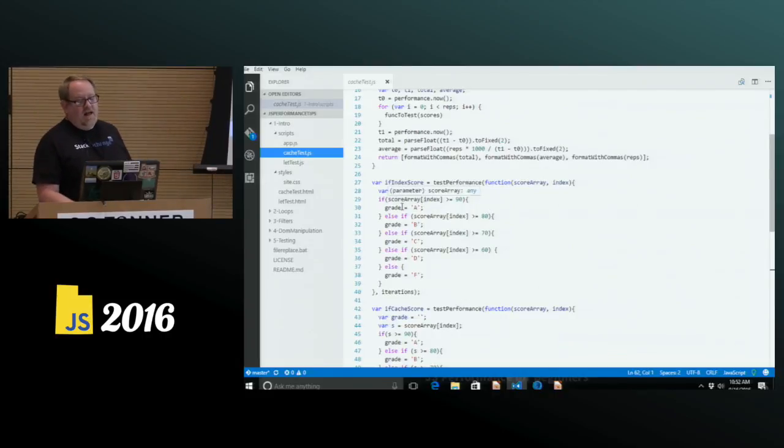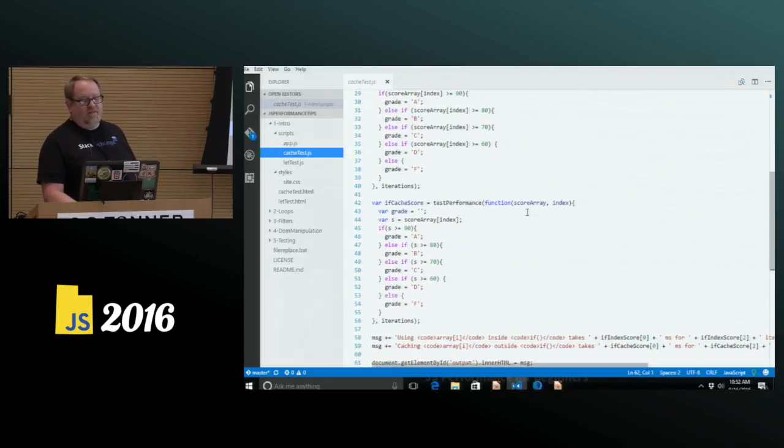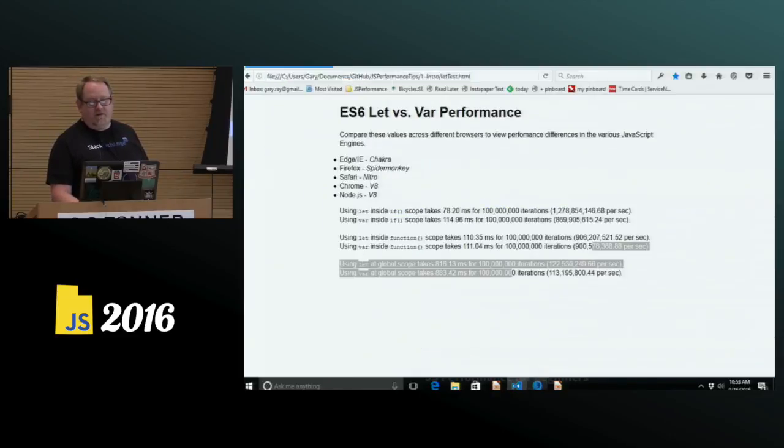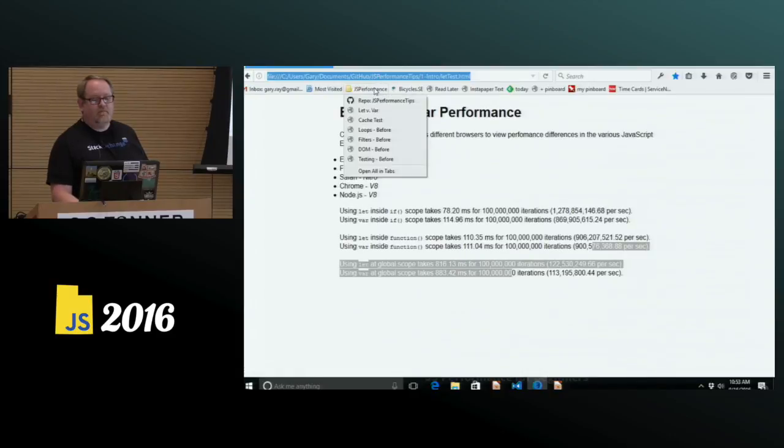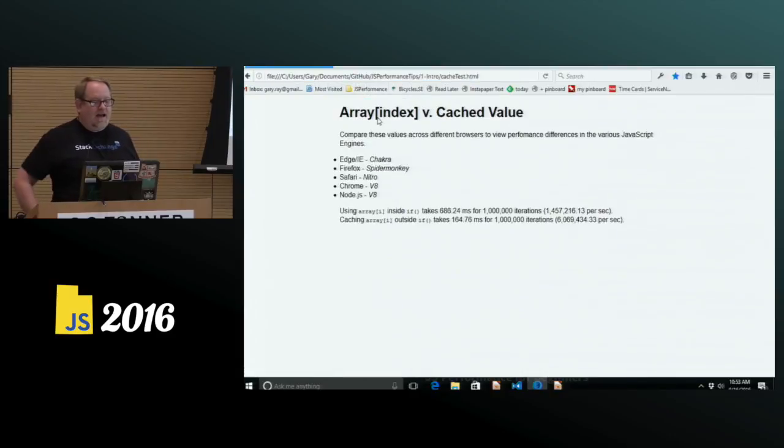Here we're going to say, each time I look for that score, I'm going to search the array, versus the second one, where we're going to cache the score once in a variable up at the top. And then we'll use that cached value to compare in our if. So we'll run the cache test.